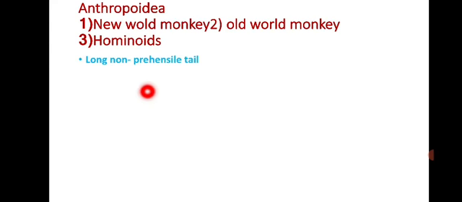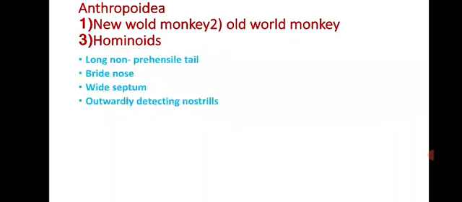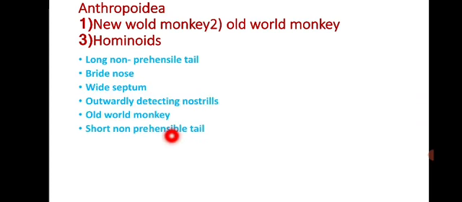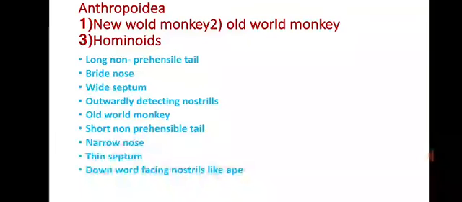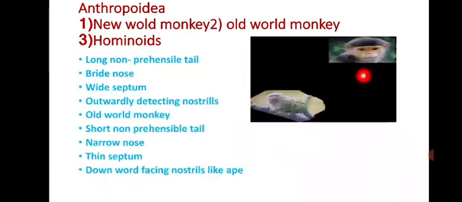The New World monkey has a long non-prehensile tail, broad nose, wide septum, and outwardly directed nostrils, and the Old World monkey has a short non-prehensile tail, narrow nose, thin septum, and downward facing nostrils like an ape. So this is the New World monkey, with a long non-prehensile tail, broad nose, wide septum, outwardly directed nostrils.